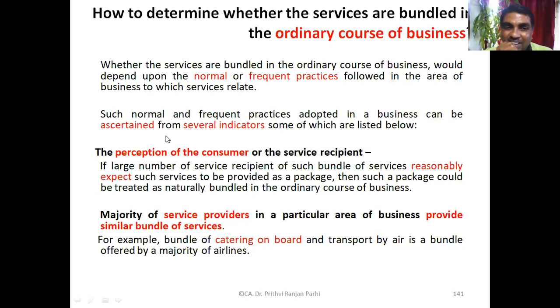So is it a normal expectation of the consumer? Can you give some other example like this, where customers normally expect that you have to give this thing?